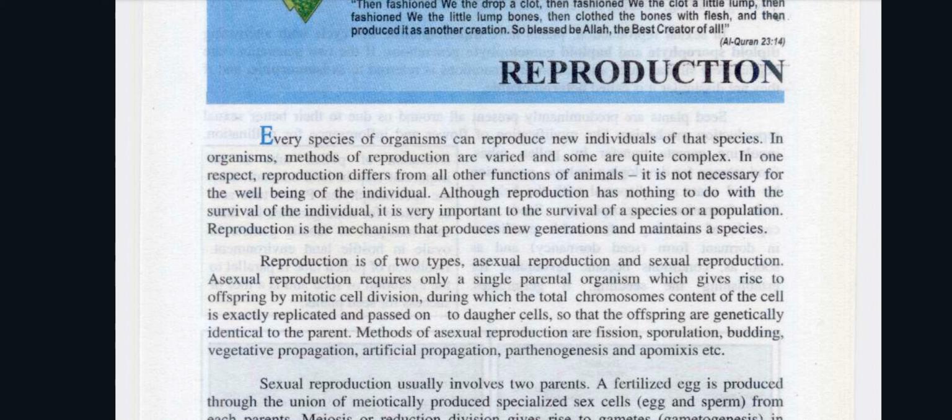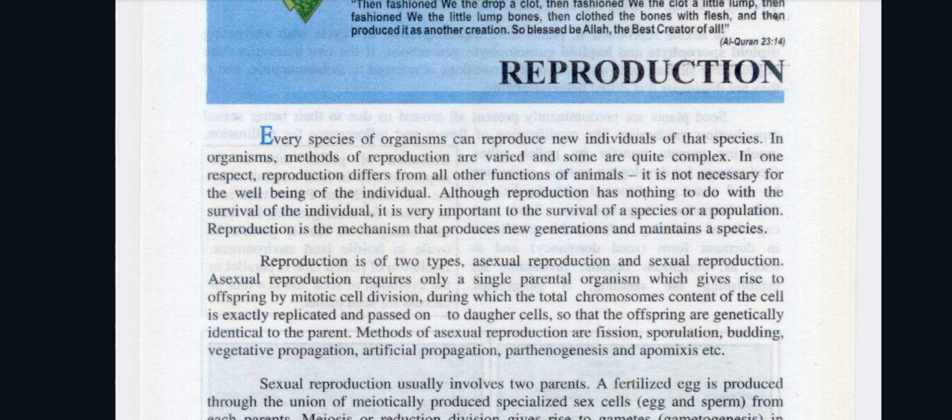It is not necessary for the well-being of the individual. Although reproduction has nothing to do with the survival of the individual, it is very important to the survival of a species or a population. Reproduction is a mechanism that produces new generations and maintains a species. Reproduction is of two types: asexual reproduction and sexual reproduction.